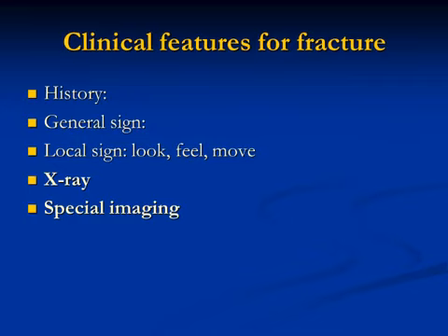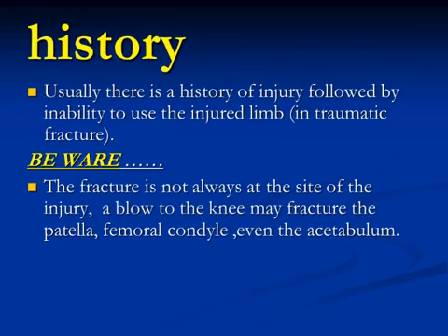Clinical features of a fracture. We must take a history, then go to general examination, local signs, and then x-ray, and sometimes we need special investigations. From the history, there is usually a history of injury, followed by inability to use the injured limb. This happens in a traumatic fracture. Be aware that the fracture is not always at the site of injury.